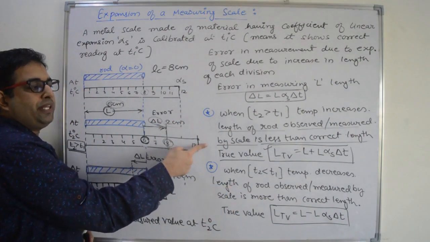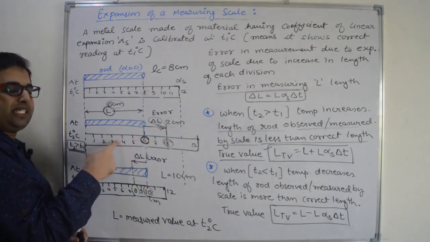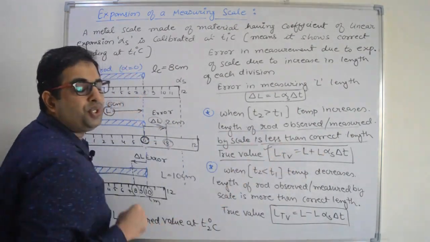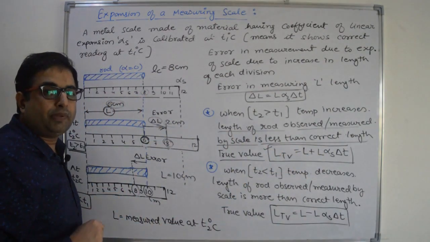When we increase the temperature of the scale, then the reading will be less and we have to add the error to get the correct value. Got my point?